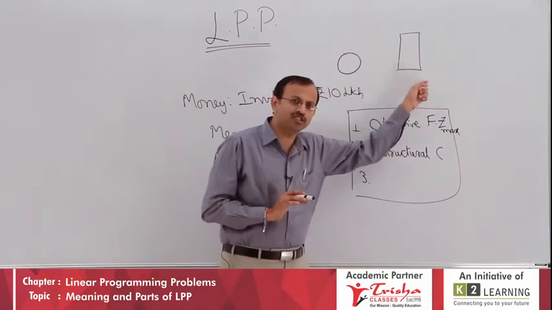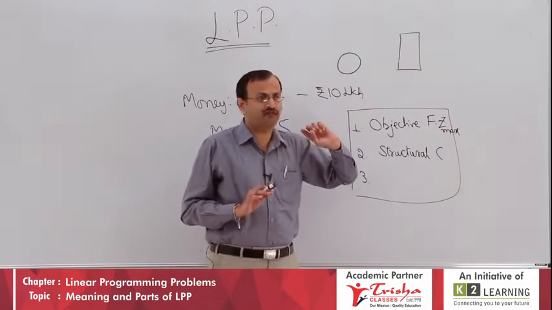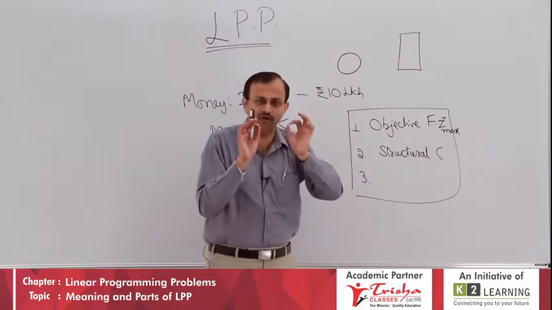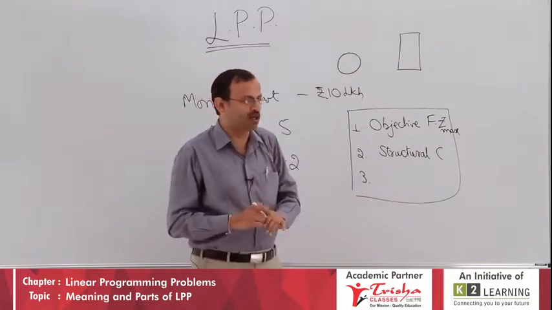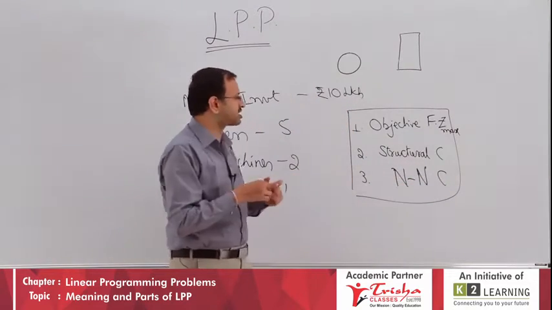Can it be 0 and 0? Yes. No production in a month, you can say 0, 0. But definitely it cannot be minus 200 and minus 350 units. It can be only positive or it can be 0. Therefore, there is no negative, so you call it the non-negativity constraint.